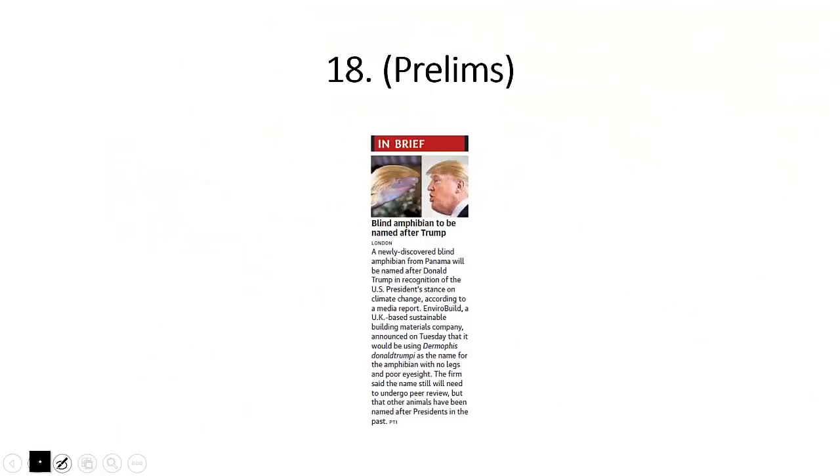Let us look at the last page of today's Delhi edition of The Hindu. A newly discovered blind amphibian from Panama will be named after Donald Trump. Why? Because Donald Trump is blind to climate change. Donald Trump does not believe in climate change. In fact, he announced that the United States will pull out of the Paris Climate Change Conference. And that is what this newspaper article is all about.